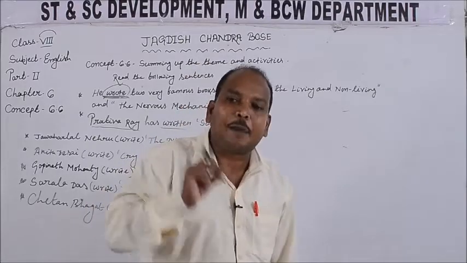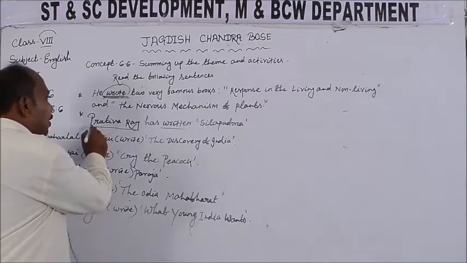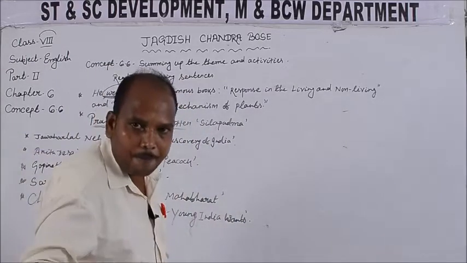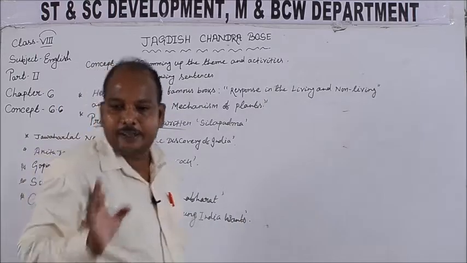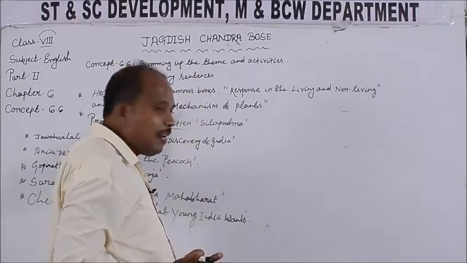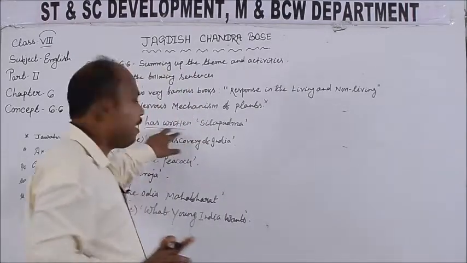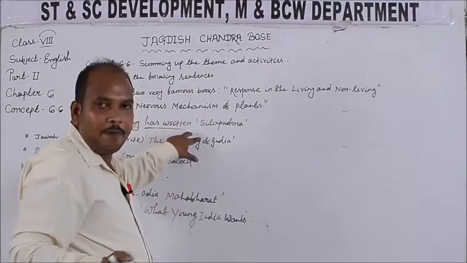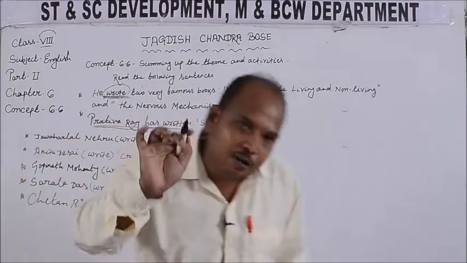Here we have written Pratibha Rai has written Sila Padma, so we have used the present perfect tense: subject plus has plus main verb third form. So it shows that the writer Pratibha Rai is alive.